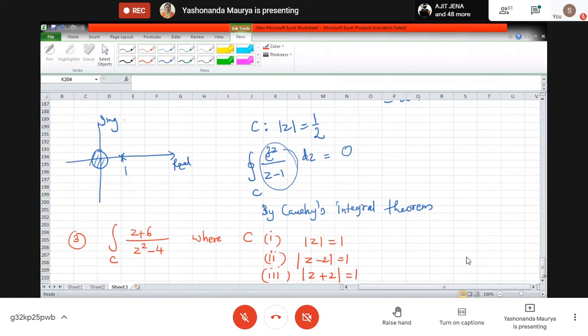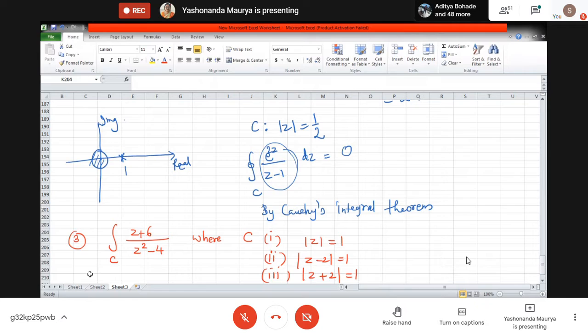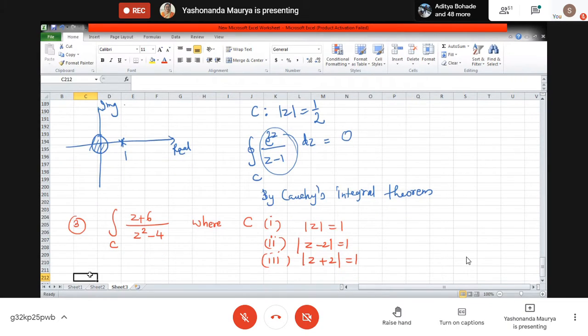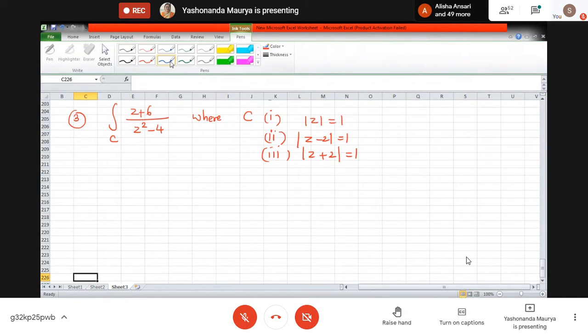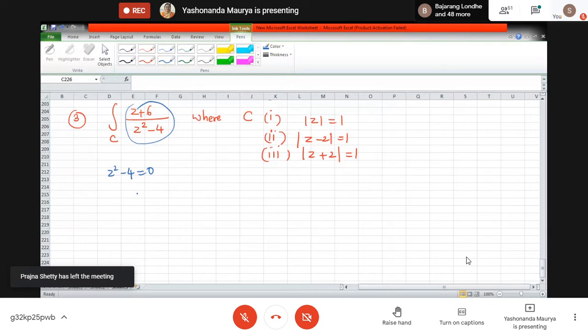Now check out what is happening here. Very interesting question. Now let me see if you have understood the concept or not. So look at the integrand carefully. Tell me what the problematic points are for this function. Equate the denominator to 0. So we get z square equal to 4, so z is equal to plus or minus 2.